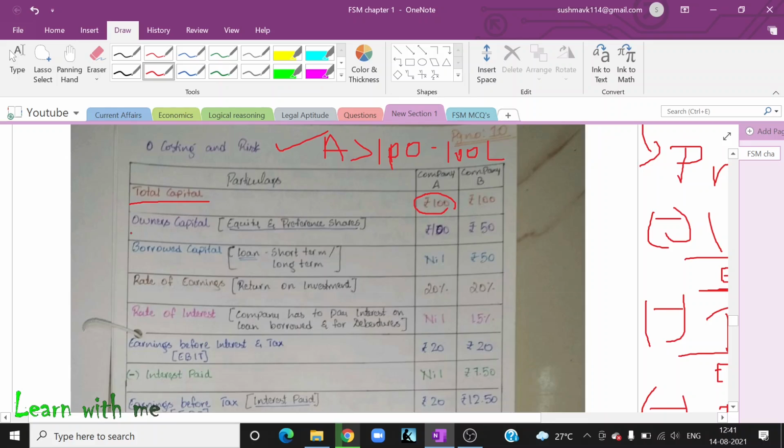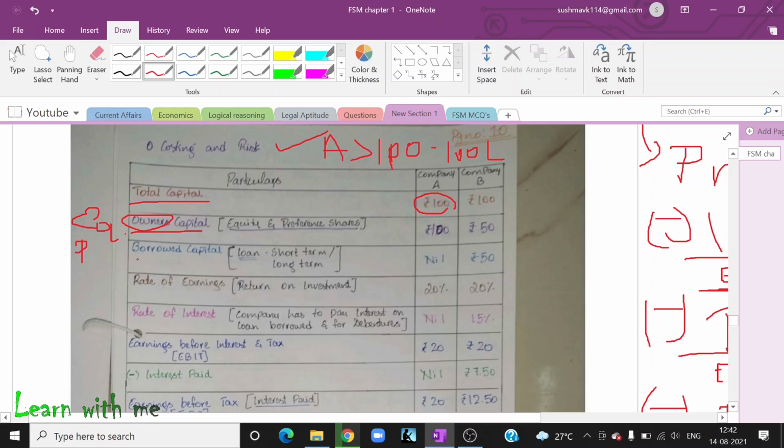Now owner's capital. What is this owner's capital? It can be either equity shareholders or preference shareholders. But if it is owners, then assume it as equity shareholders because equity shareholders are the real owners of the company. Preference shareholders will get a preferential right on the dividend only.